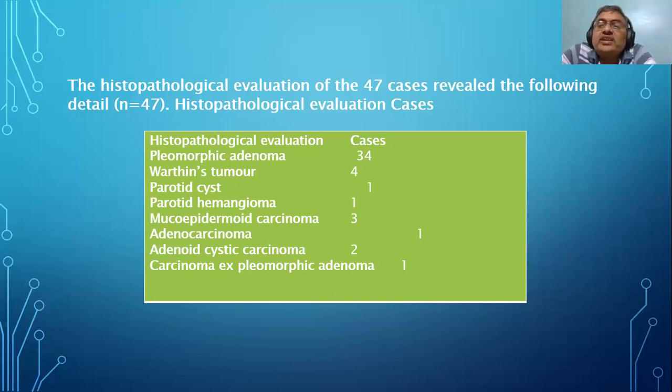That is why we read a journal. We can understand what is going on. So what does this slide show you? Most common lesion is pleomorphic adenoma. Excellent. So it goes without saying the most common condition is that. One more thing I want from this: how many of these were benign and how many were malignant?